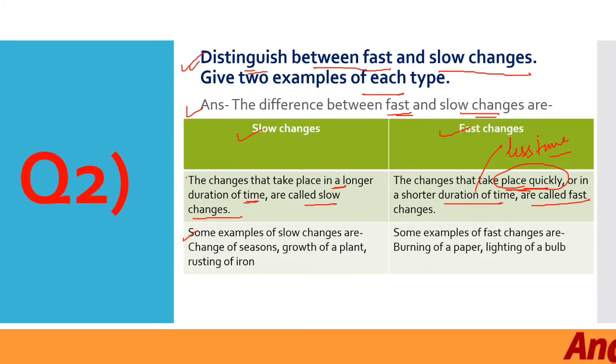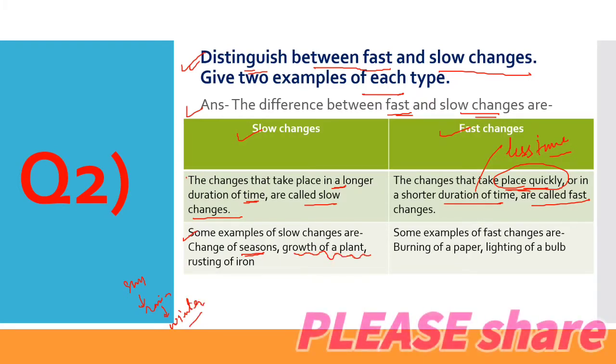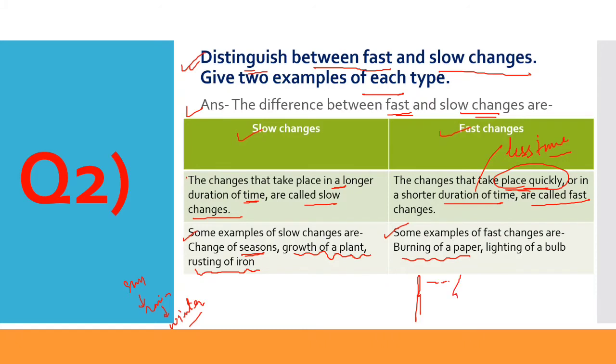Now, examples of slow changes are changes of the season from summer to rainy, then rainy to winter. When it changes, these are known as the changes of seasons. Next, growth of a plant and also the rusting of iron. It takes years for iron to rust. Some examples of fast changes are burning of paper. When you light the matchstick, it immediately burns the paper and the paper turns into ashes. So these are the fast changes.